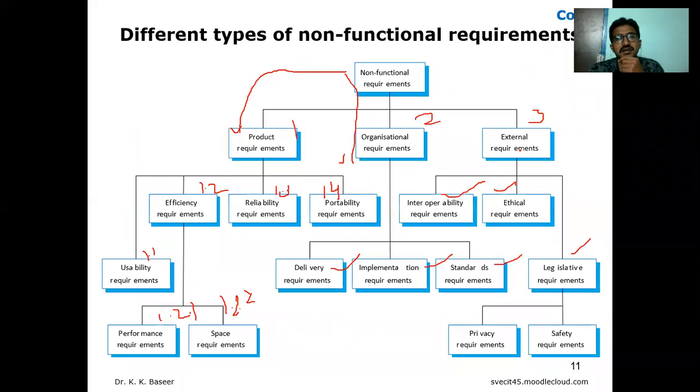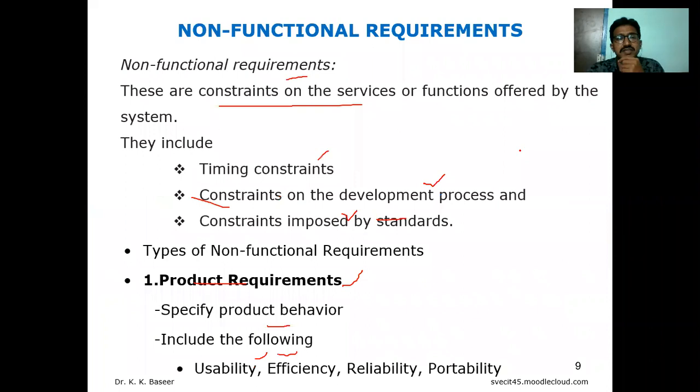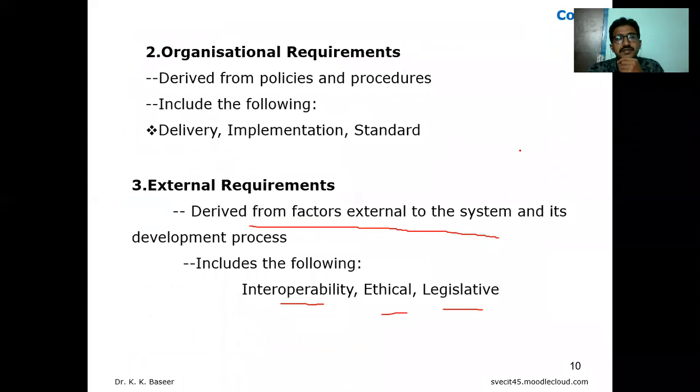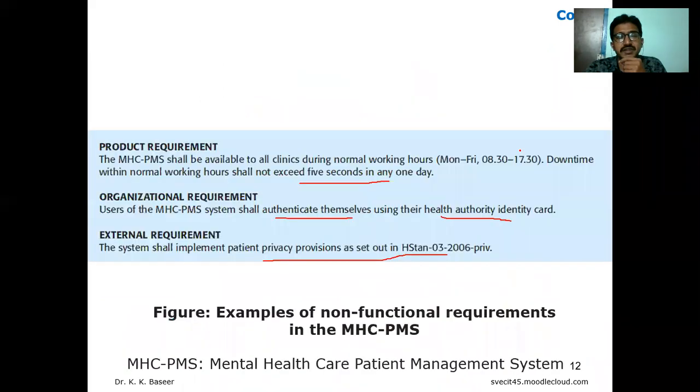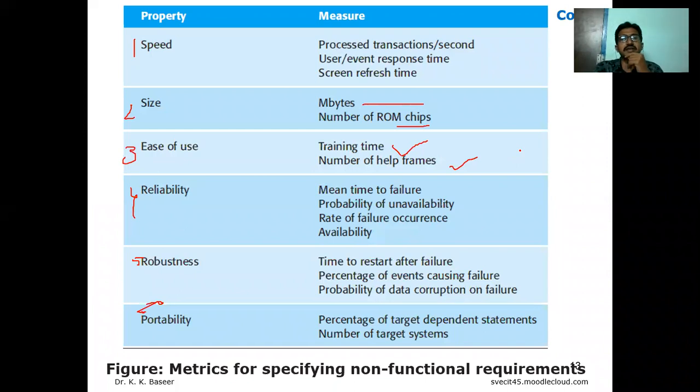Within this NFR, we have discussed what NFR means, the types of NFRs, product and organizational requirements, and a graphical representation of total NFR. This is one example, and these are some of the metrics we calculate. Hope you have understood. So just now we have discussed FR and NFR.